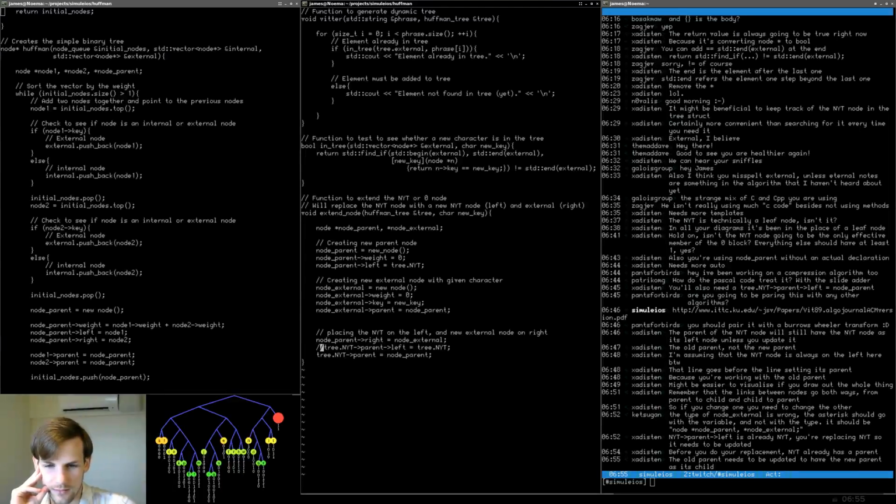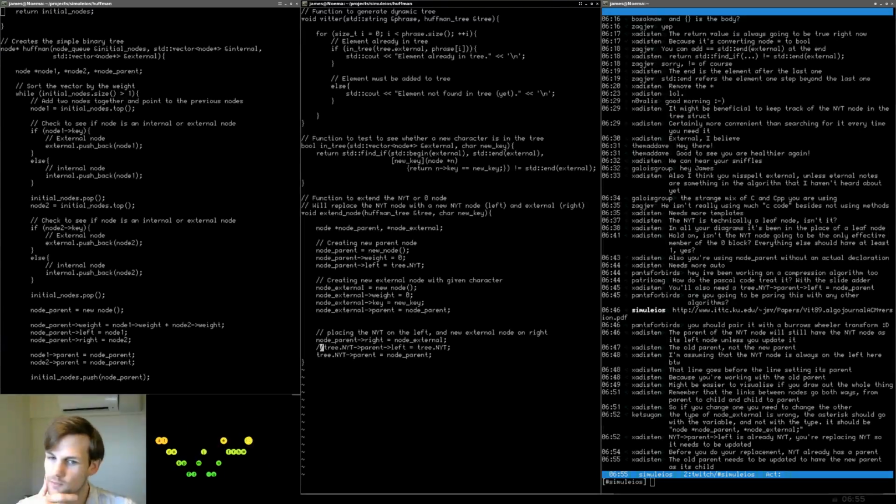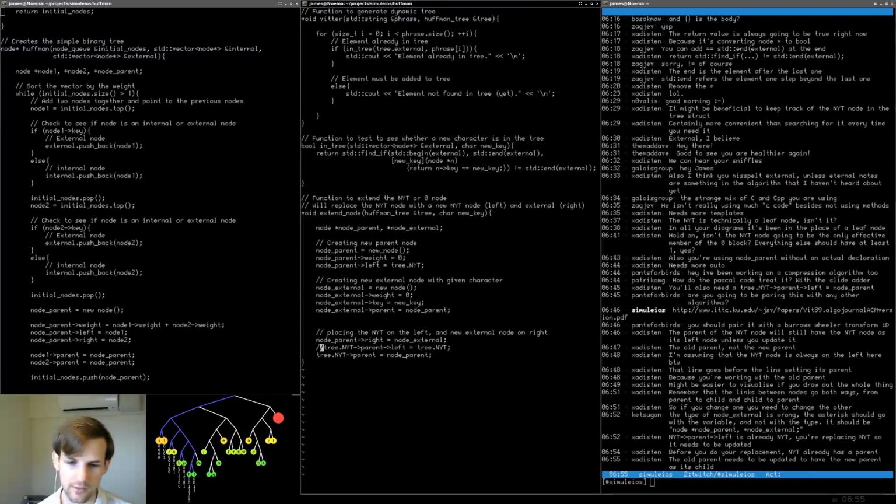Okay. So let me just make sure we have everything set. We have node parent equals new node. That's fine. We have node weight 0. That's fine. Then we have left tree, not yet translated, that's fine. We have not yet created the external node for the right. What I probably should have done is created the right external node first. It's okay. So now node external, a new node. We give it a weight of 0. We give it the key. We set its parent to be the node parent.